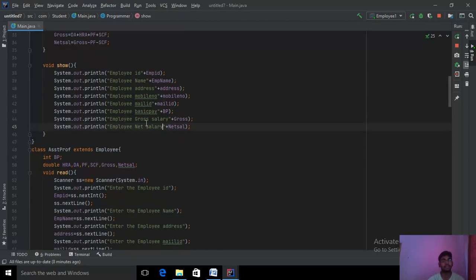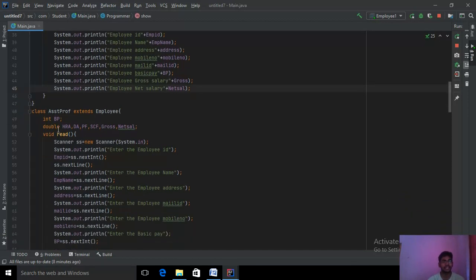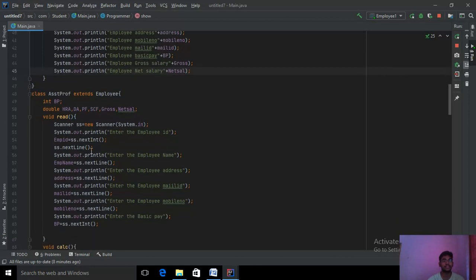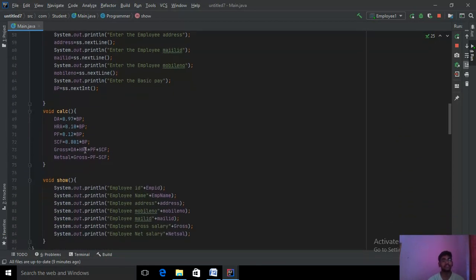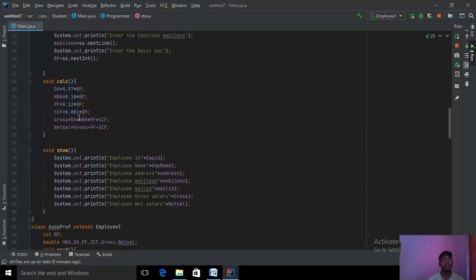We can create one inheritance with n number of subclasses. I'm creating another subclass named Assistant Professor, inheriting the superclass Employee, and assigning the same attributes, the same read method, and initializing the same calculation method and the same show method.